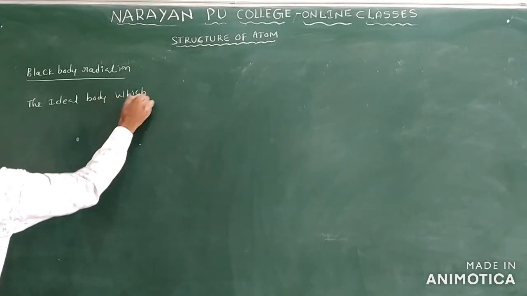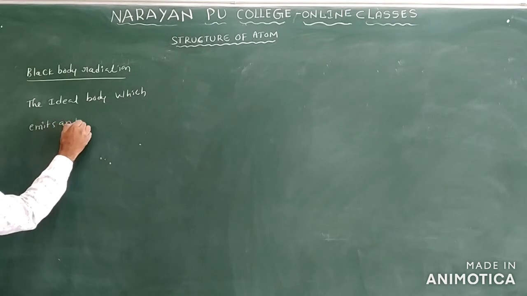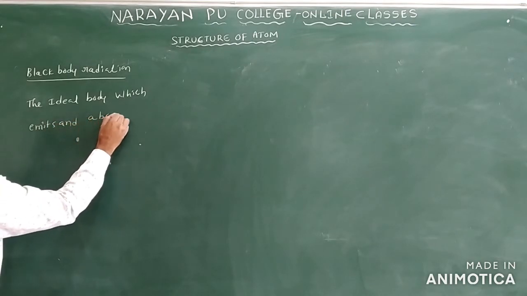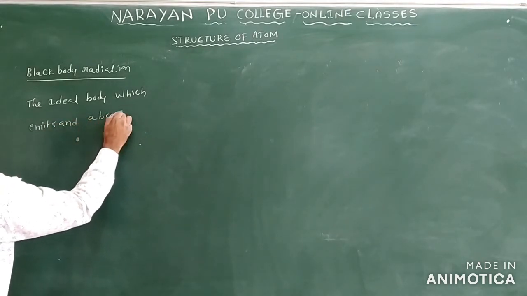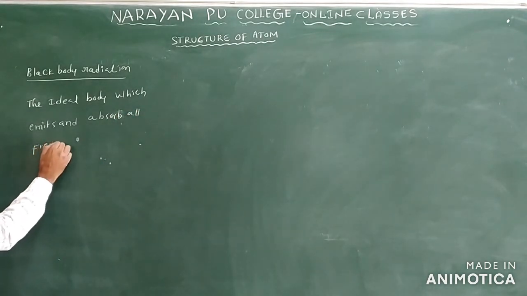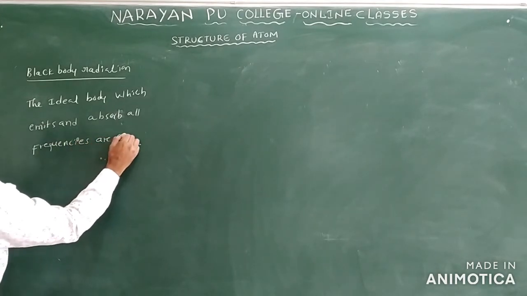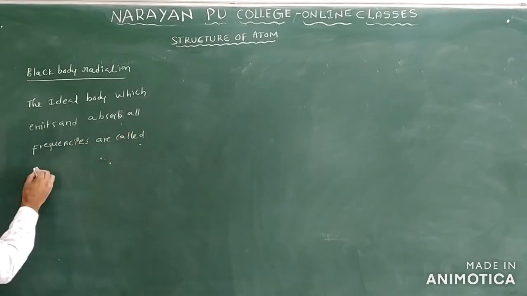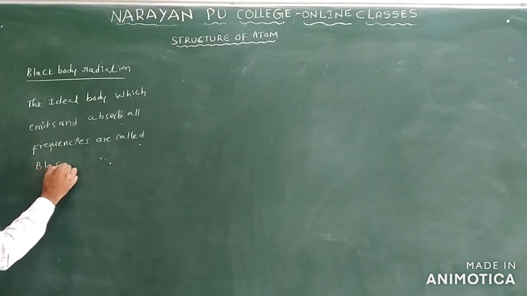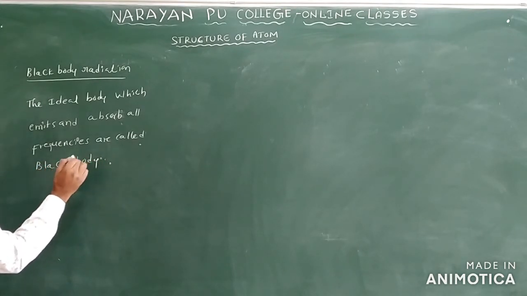The ideal body which emits and absorbs all frequencies is called a black body. All frequencies, called what? Black body.